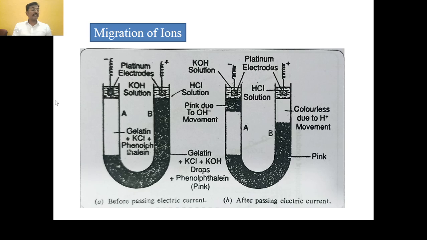When it sets to form a colorless jelly, then fill the remaining portion of limb A, that is the upper portion, with potassium hydroxide solution, and the upper portion of limb B with hydrochloric acid solution.